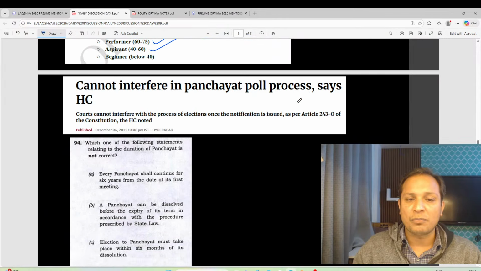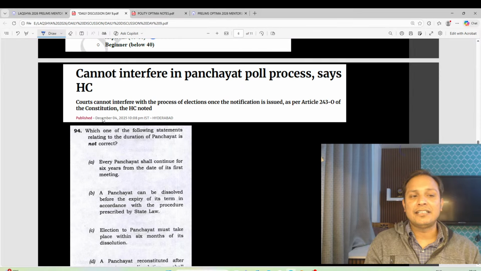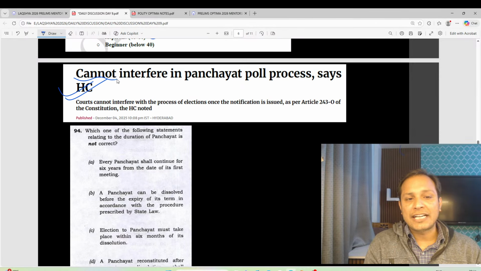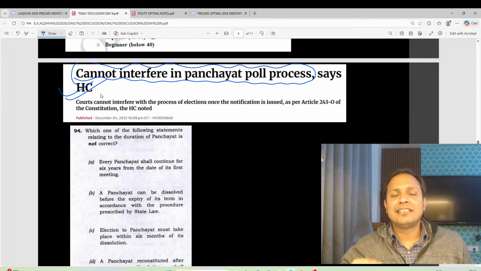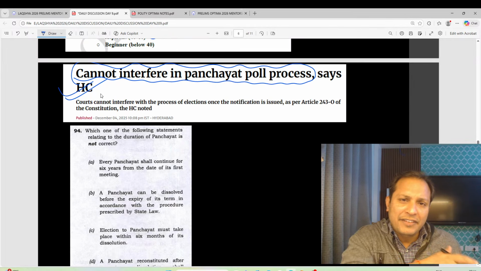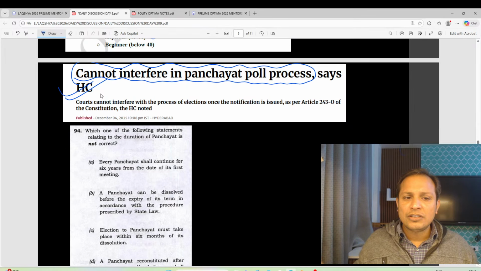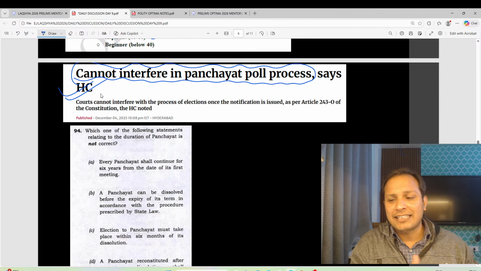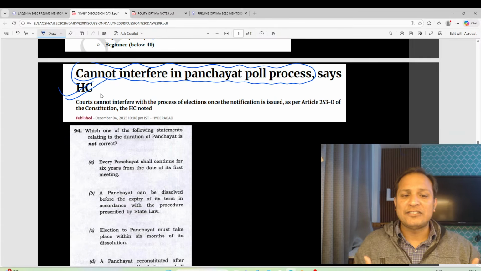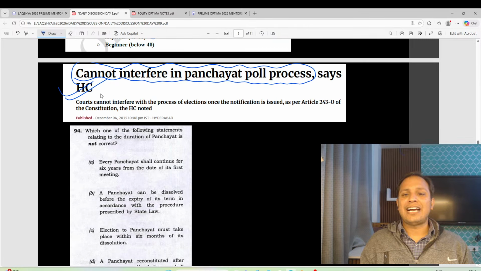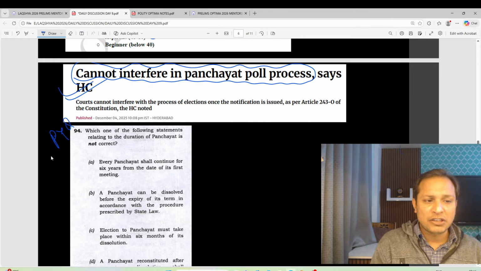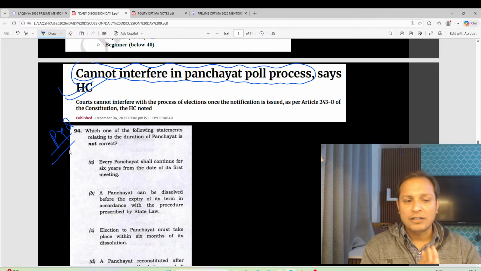Let us go to the next topic, guys. You can see here, High Court has said that the courts cannot interfere in the panchayat poll process. Recently the panchayat elections in various states were in news. In Telangana, panchayat elections are in news. So you may expect a question on panchayat elections. Guys, here I have a question for you. Let me see how many of you are able to answer.